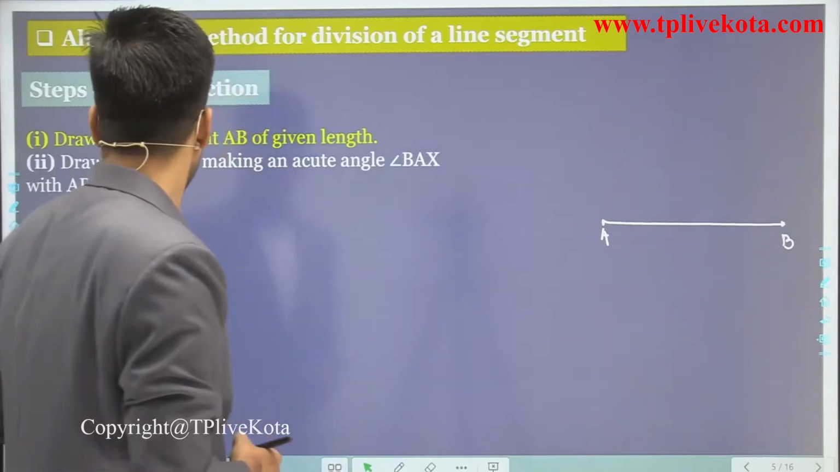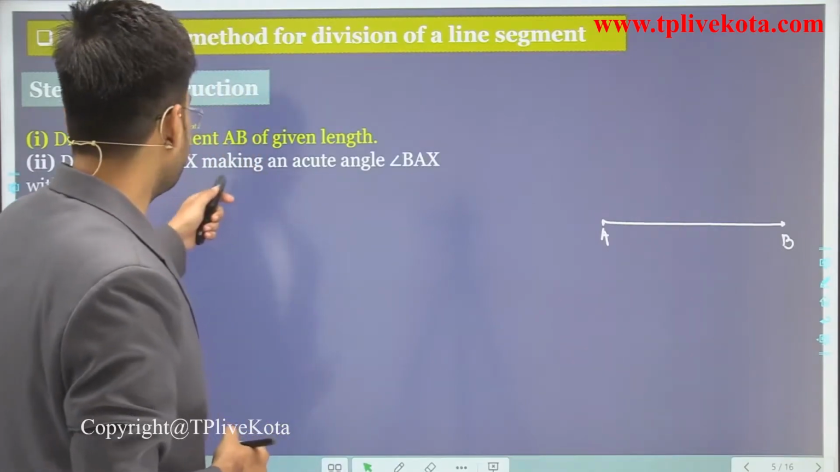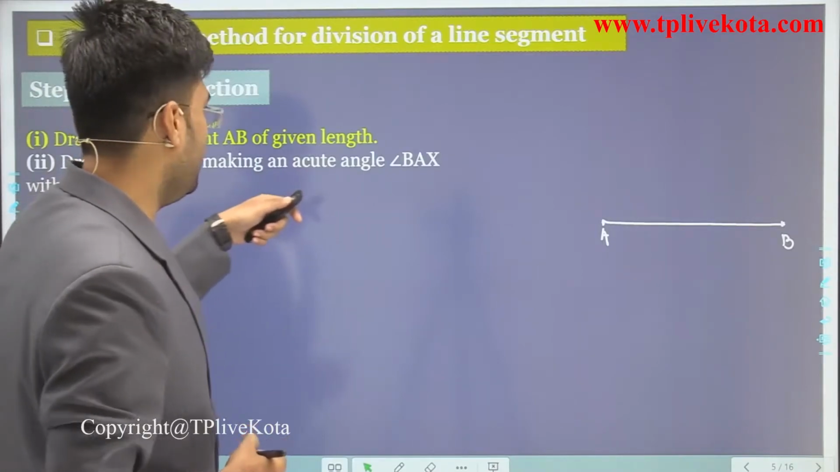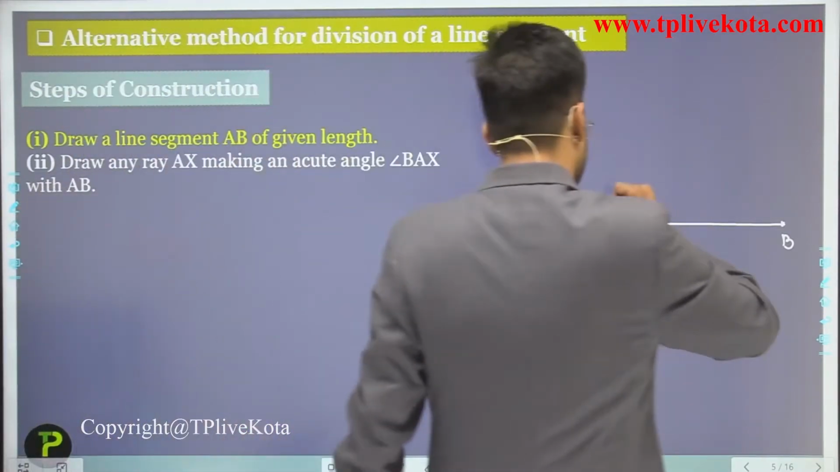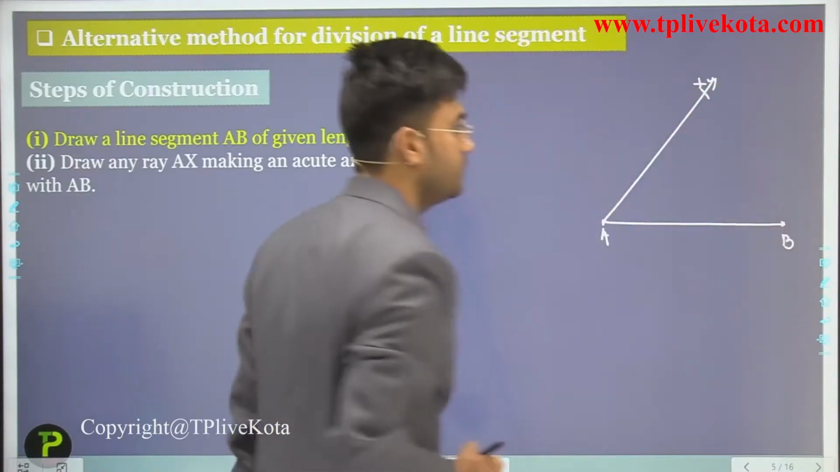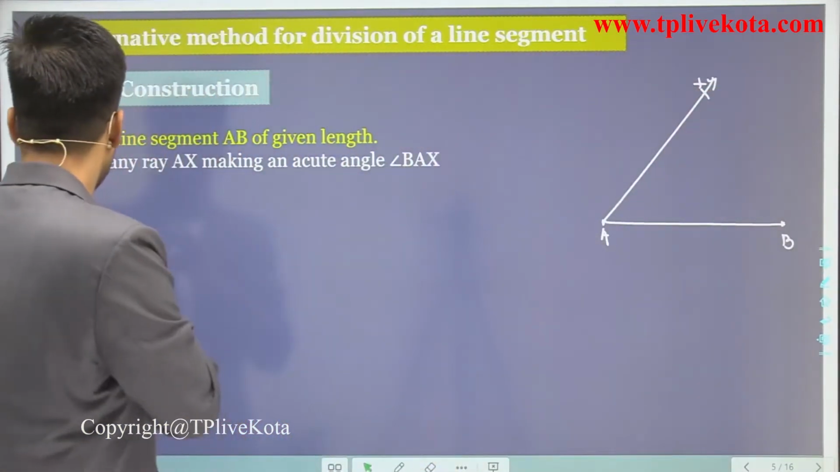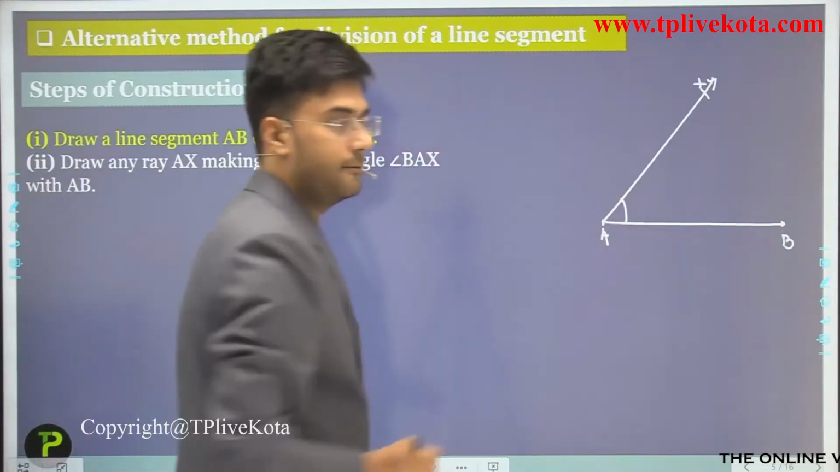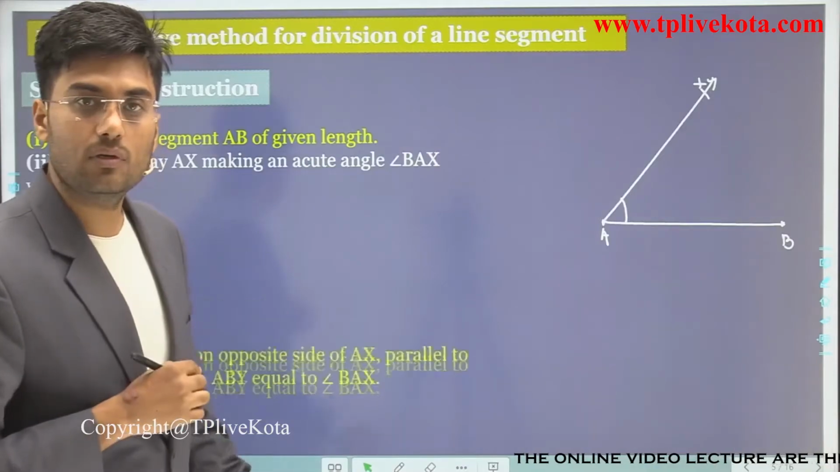Next step is what? Next, draw a ray AX making an acute angle BAX. Let this be X here. Clear? Now this is the acute angle. Let this be the angle here. Now the next step is what?